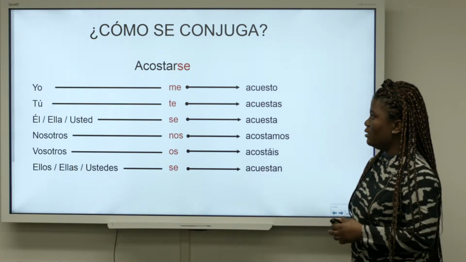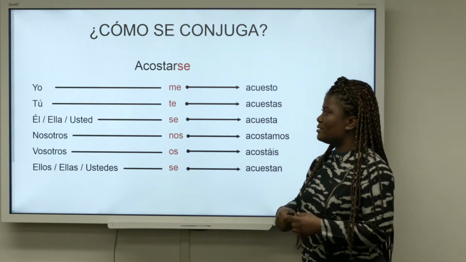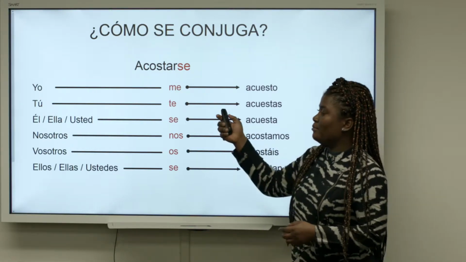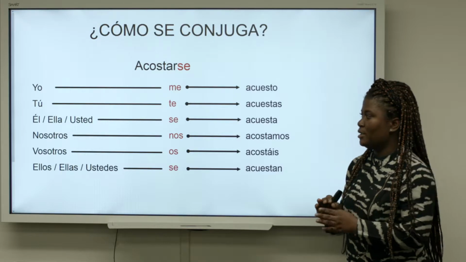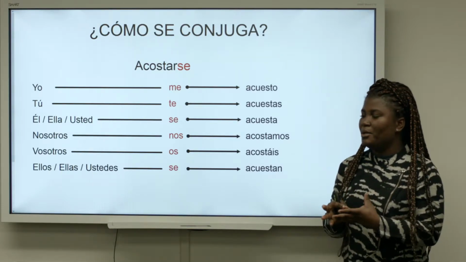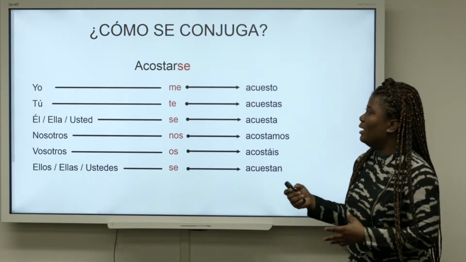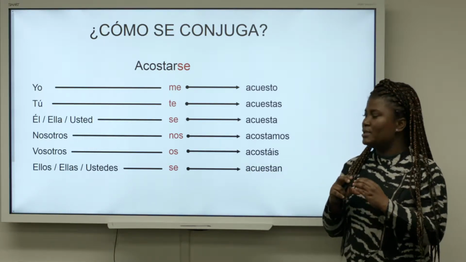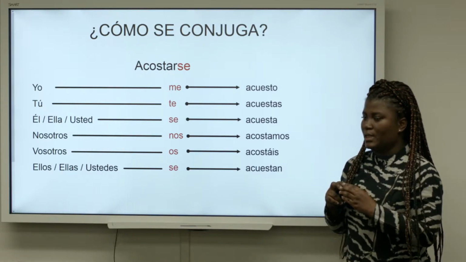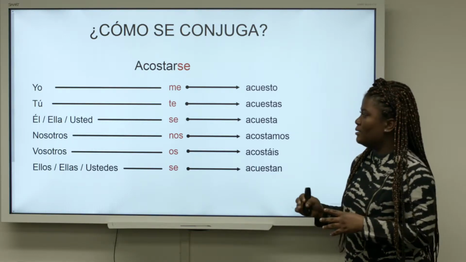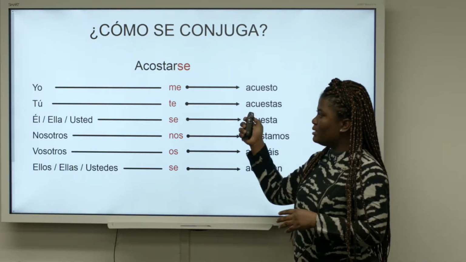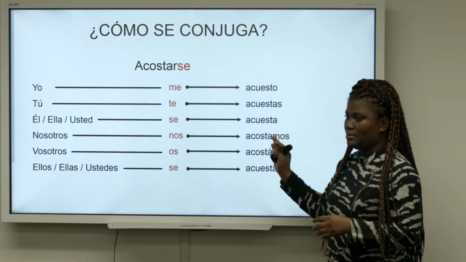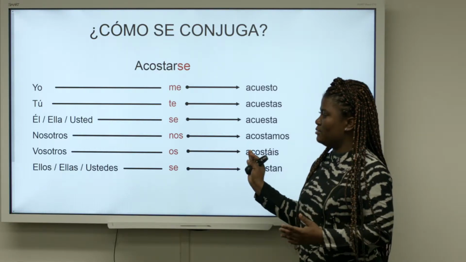Now, how is it conjugated? We took the verb acostarse, and now we're going to analyze it. So the verb acostarse is in two parts because it's a pronominal verb. So you have the main verb, which is acostar, to lie down, and the pronoun se, which goes joined to the main verb acostar. But when you're conjugating it, the pronoun se would come before the conjugated verb, and there will be a space. Not this wide, but there'll still be a space.